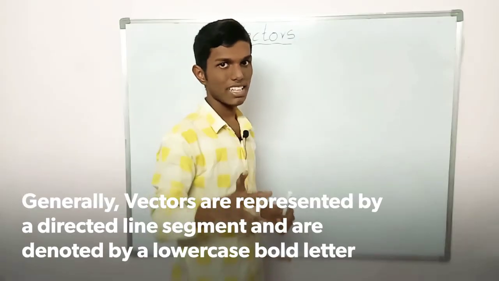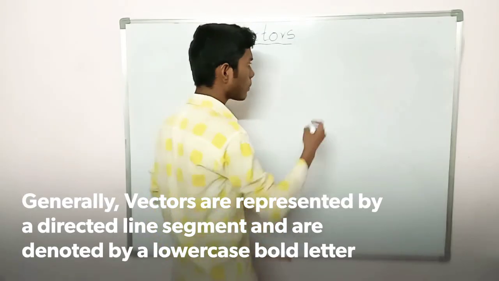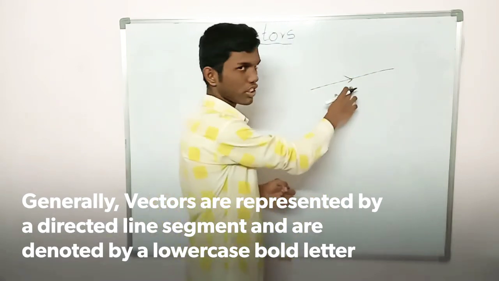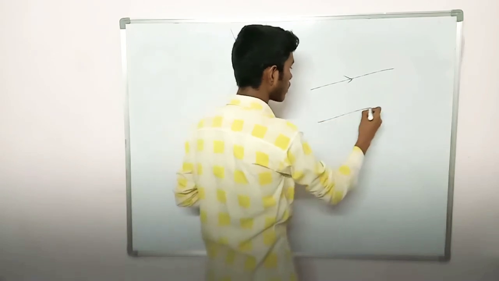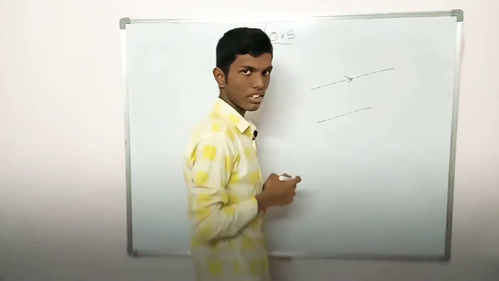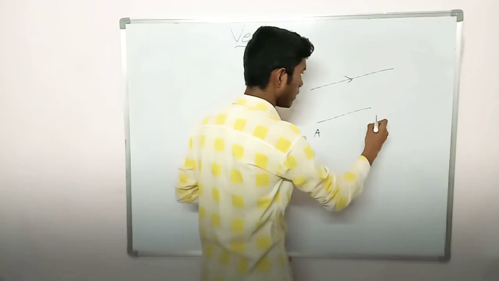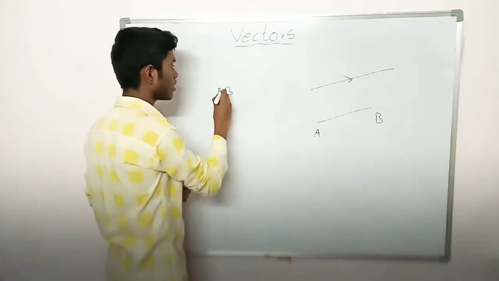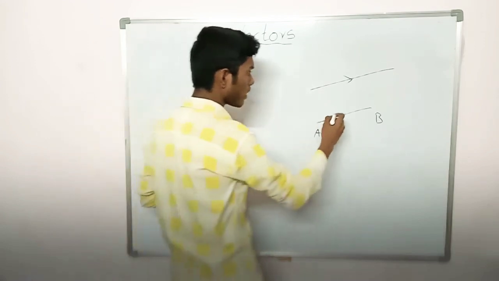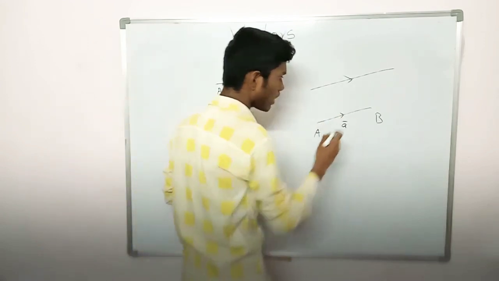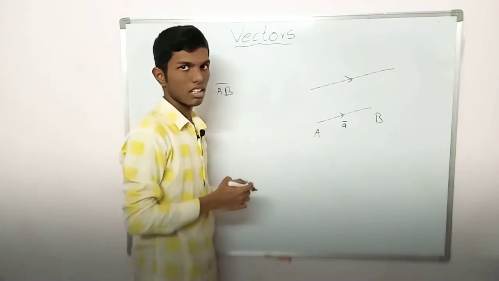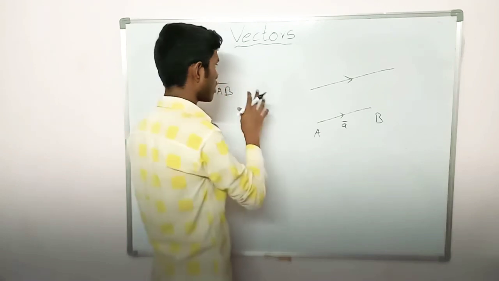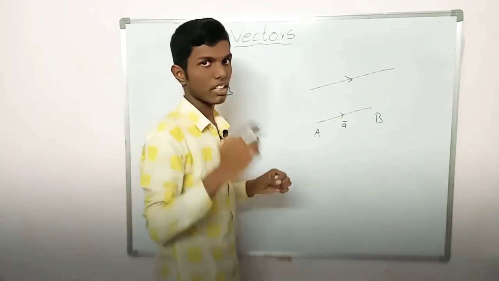As vectors have a specified direction, we represent them with a line segment and a direction. Generally, any vector will be between 2 points A and B. This is denoted by the symbol AB bar, or else we write a small letter in bold as a bar. Remember the direction, this arrow is important. This is how we represent a vector.